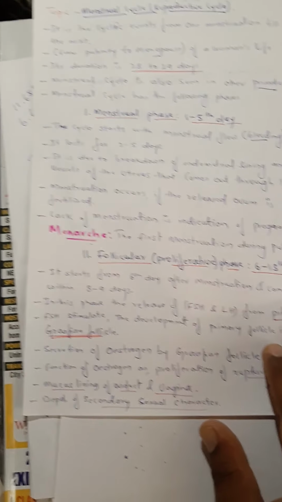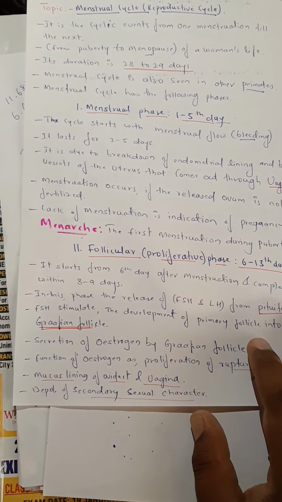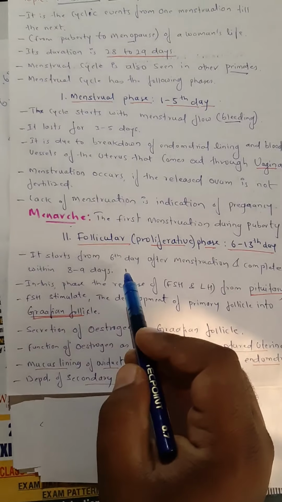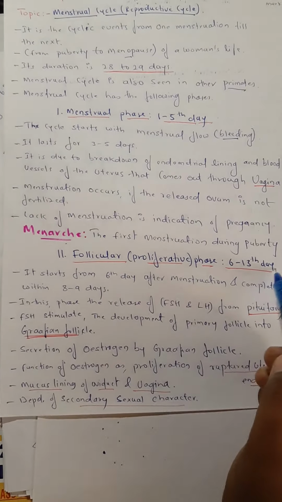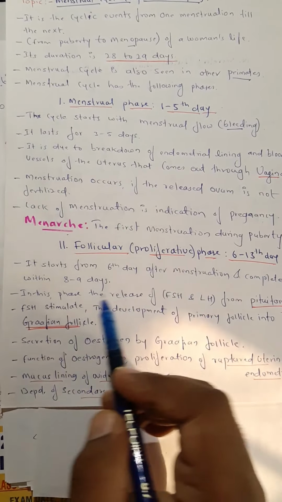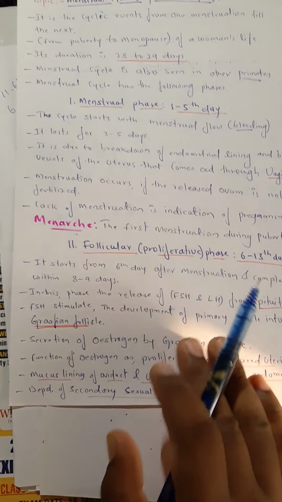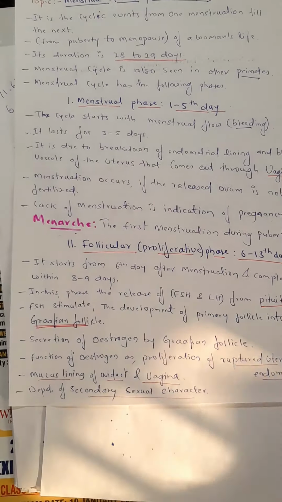So let us understand what happens in this phase. This starts from the 6th day of the menstrual cycle and completes up to the 13th day, so it takes about 8 to 9 days. In this phase, there is the release of FSH and LH.